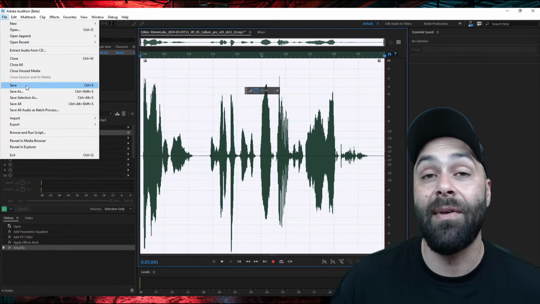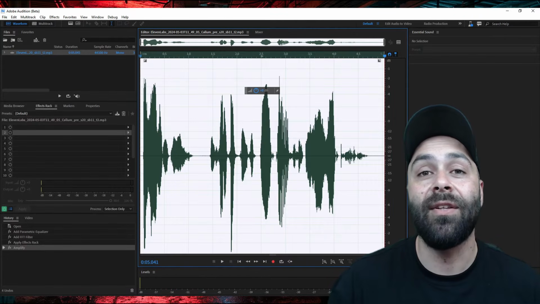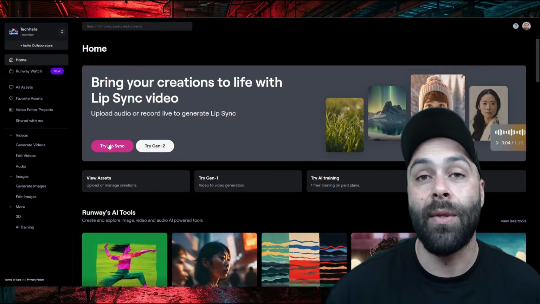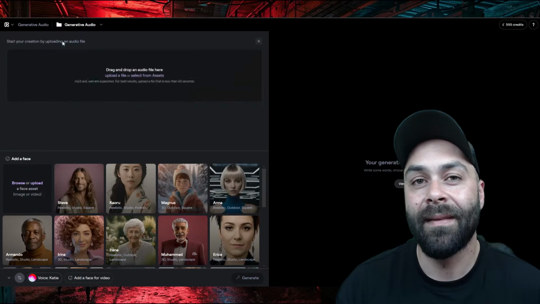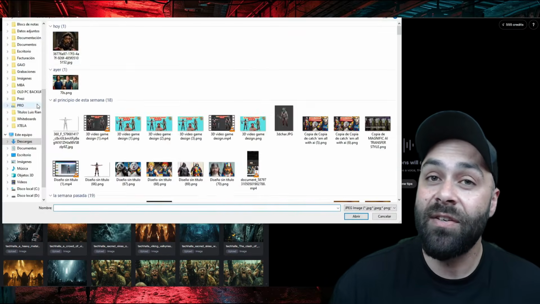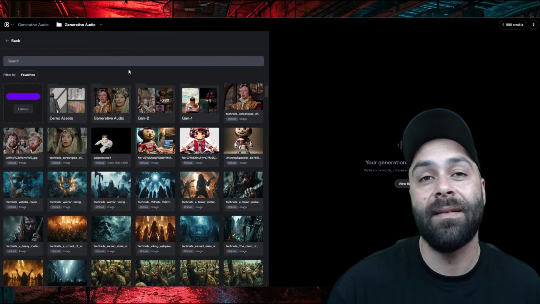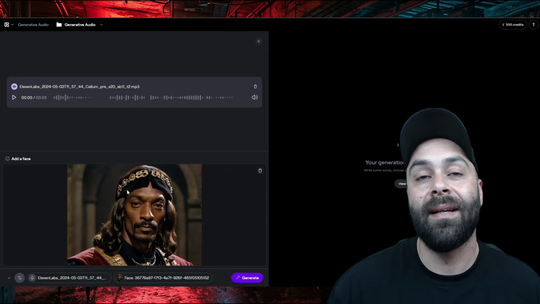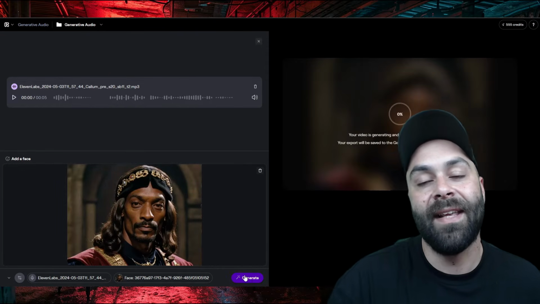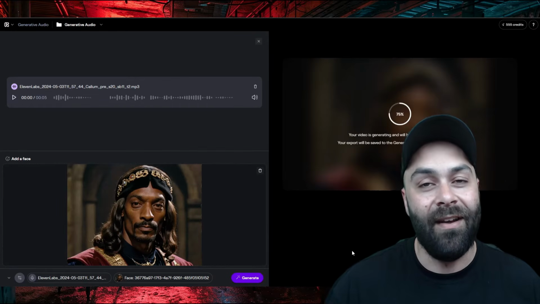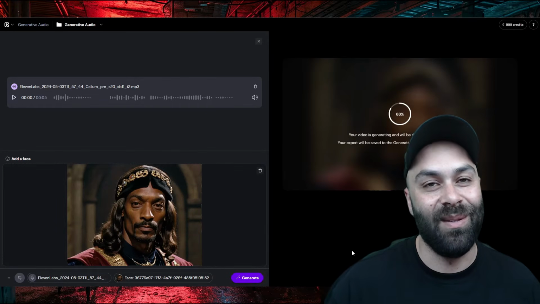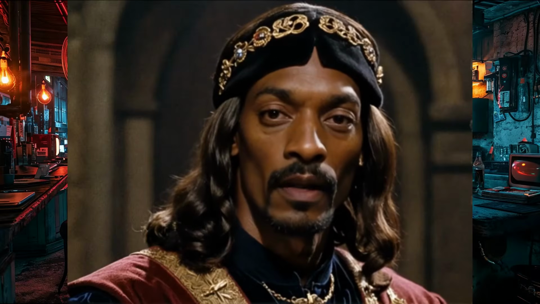Save the clip in MP3, and we are going to use it in Runway. Through lip sync, we upload our audio, we upload our image, the one we just generated, and click on generate. This process will take about a couple of minutes, but the final result is worth the wait. Let's see.